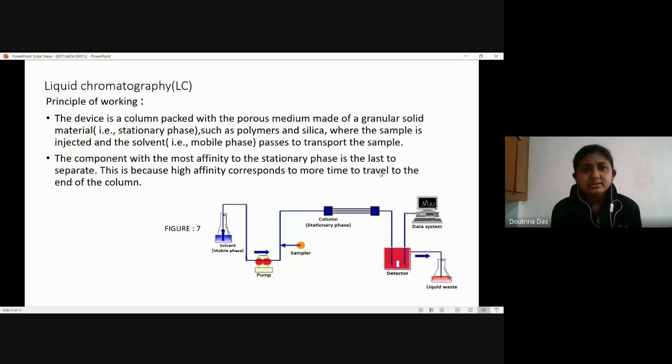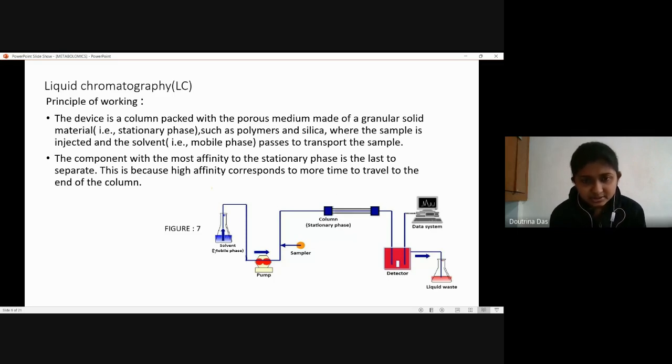So now speaking about the principle of working of all these three types of chromatographic techniques. First, we have LC, or liquid chromatography. Now, this is a picture which is clearly showing how it is working. The device is basically a column which is packed with a porous medium made up of a granular solid. It can be silica or it can be any other polymers. This is acting as the stationary phase.